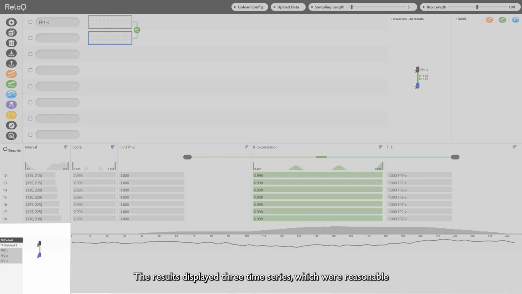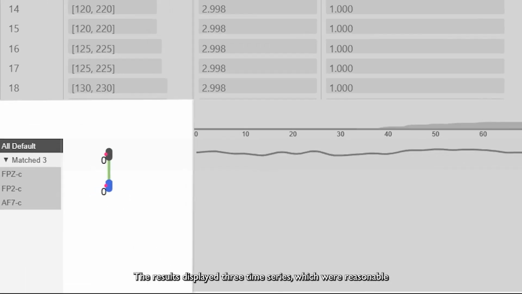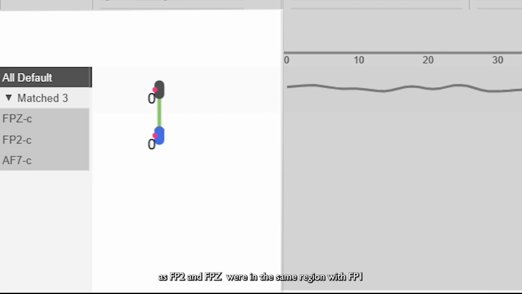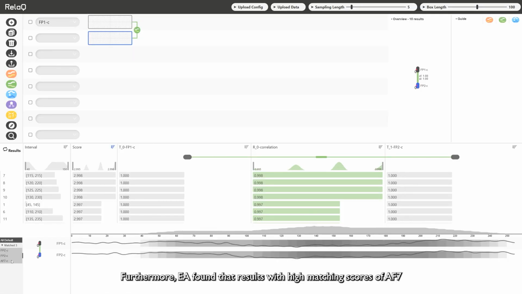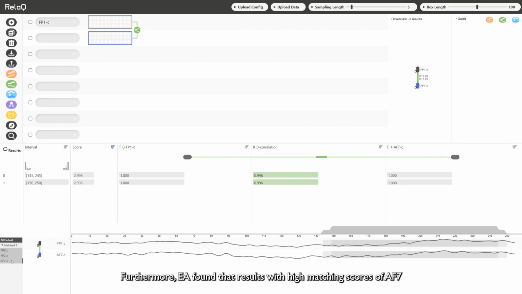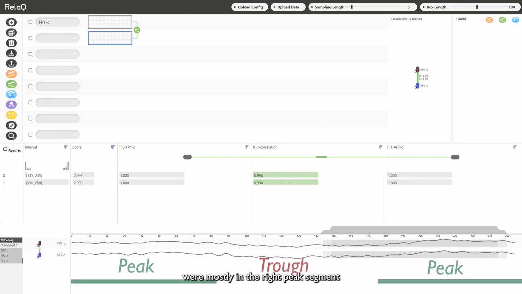The results displayed 3 time series, which were reasonable, as FP2 and FPZ were in the same region with FP1, while AF7 was close to FP1. Furthermore, EA found that results with high matching scores of AF7 were mostly in the right peak segment. This phenomenon inspired her that the effects might vary in the peaks and the troughs.